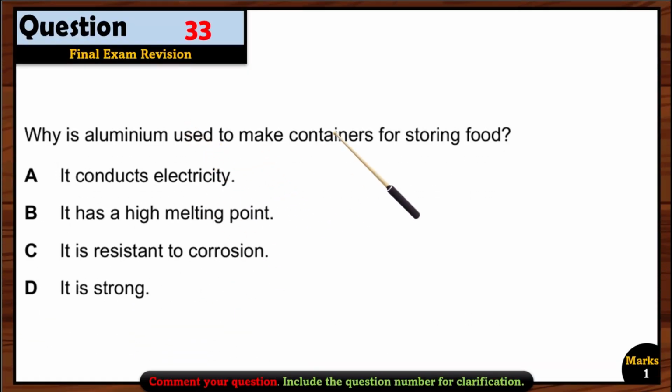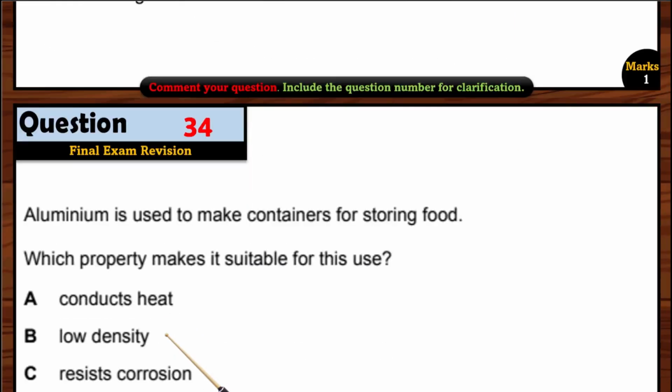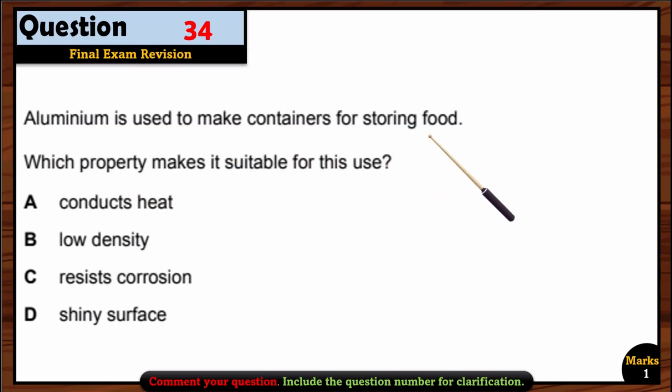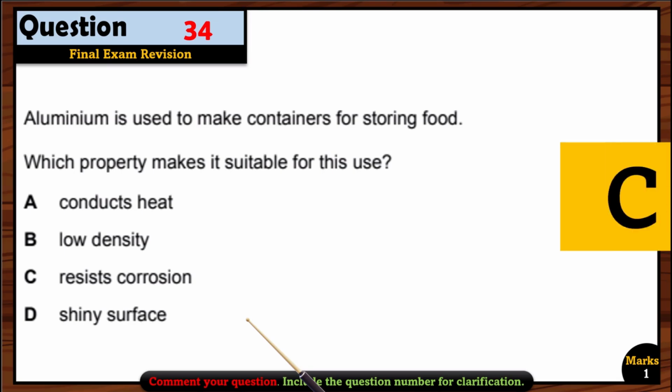Why is aluminium used to make food containers for storing food? Again, it is resistant to corrosion. That's why we use it. So option C is correct. Aluminium is used to make containers for storing food. Which property makes it suitable for this use? Again, same question, but in a different style. Okay, so the same answer, resists corrosion.